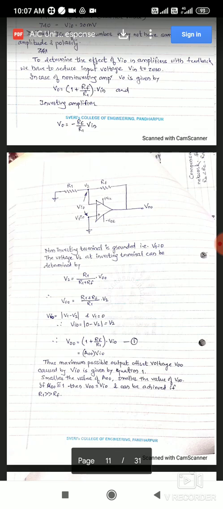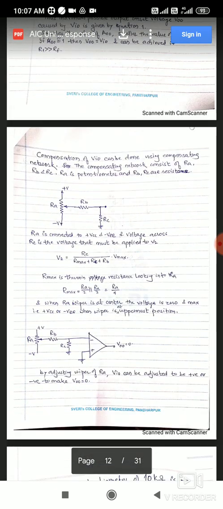All these points we have discussed, and after that if you want to make manual changes in the input offset voltage, that is also possible by using the compensation circuit. You can connect the compensation circuit at the inverting terminal of the op-amp in case of a non-inverting amplifier. By changing the value of the variable resistor RA, you can adjust the value of input offset voltage.